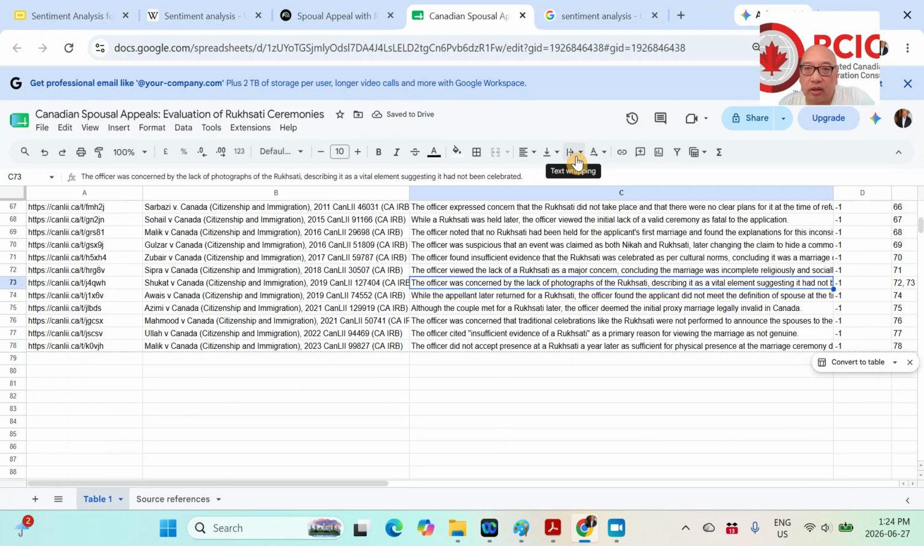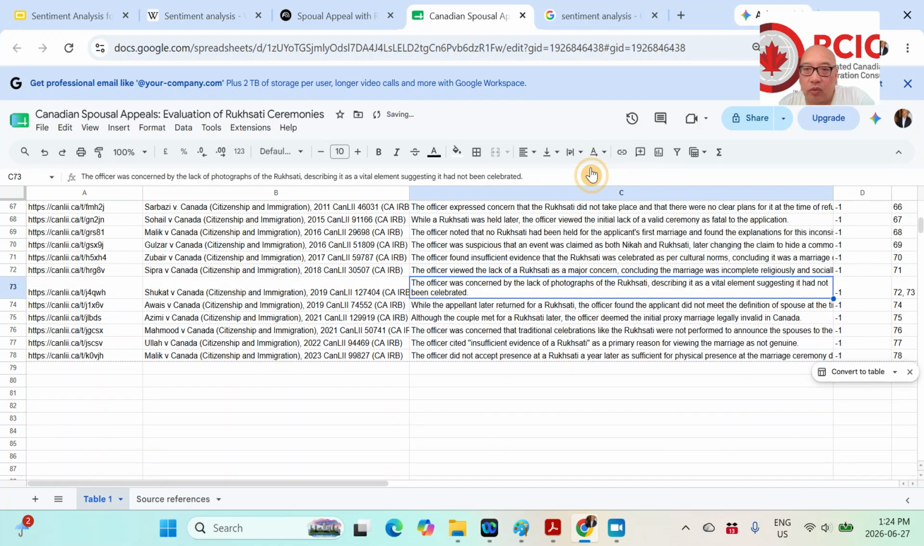That didn't work. Okay, so you can tell I'm kind of winging this. So for example, this file, and I'm just randomly clicking. Let me just pause for one second, because an ambulance went by. So in this case of Sukat versus Canada, the visa officer was concerned by the lack of photographs.